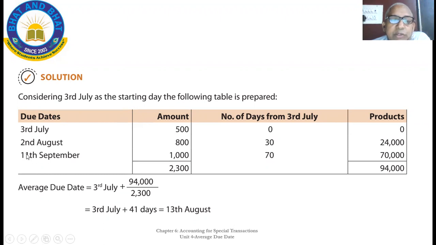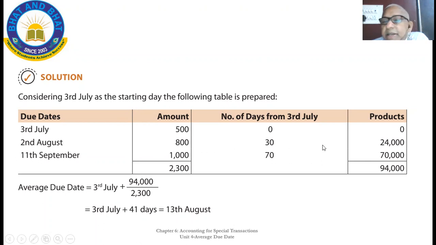That means 29 plus September 10 is 40. And from the base date, this 30 also you have to add. See the cursor, this is what we have calculated, 30 days, that also you have to add. Hence the period 2nd August to 11th September is 40 days. This 30 is added, hence 70 will come. From the base date, you have to calculate the number of days.